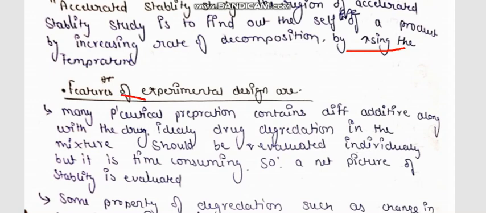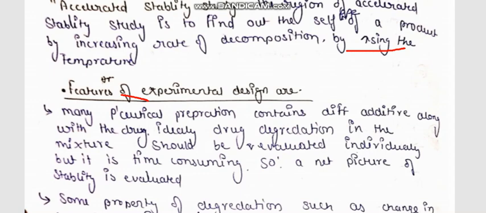How can this accelerated stability study be carried out? What are the features of experimental design? First of all, many pharmaceutical preparations contain different additives along with the drug. Ideally, drug degradation in the mixture should be evaluated individually.